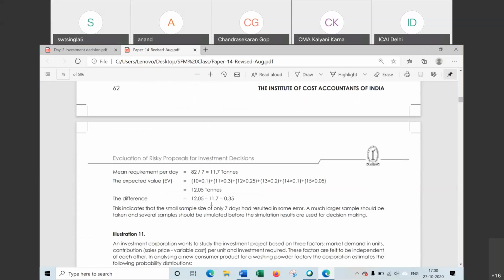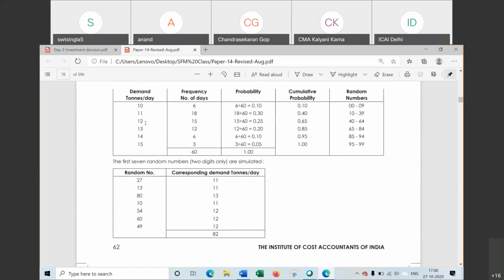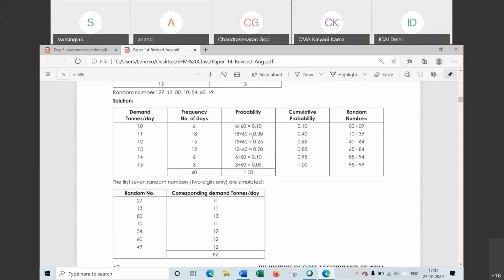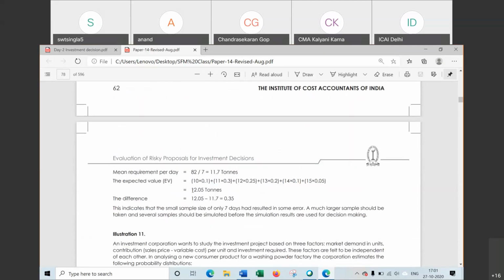How to find expected value? Demand into probability, that is this value into this, that is expected is 12.05. Now why this difference is there, 12.05 and 11.7? 0.35 difference is there because small sample, only 7 days sample has taken here.